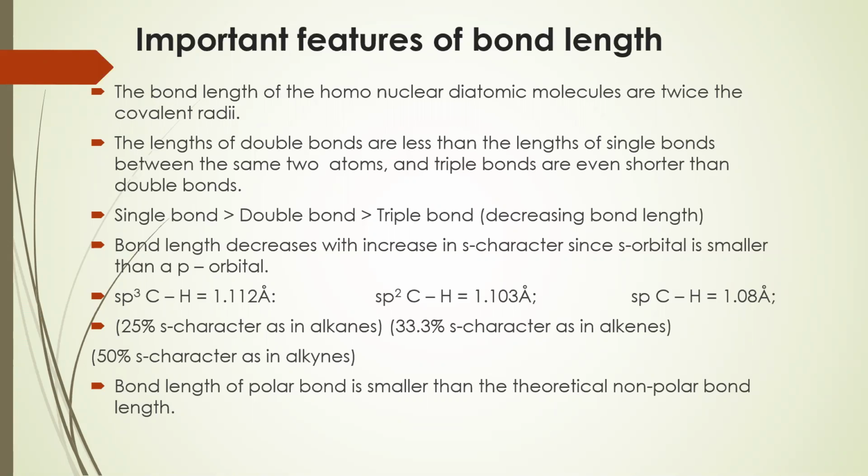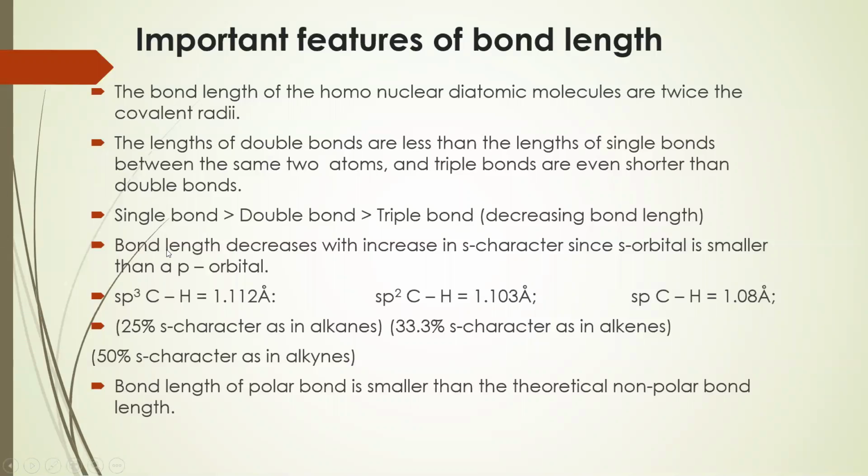Bond length decreases with increase in s character, since an s orbital is smaller than a p orbital. For example, in sp3, the bond length of C-H is equal to 1.112 Angstrom, whereas in sp2 it is 1.103, and in sp it is 1.08. That means as the s character increases, the bond length decreases.